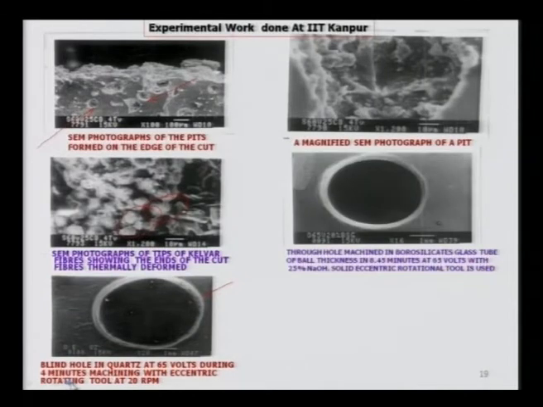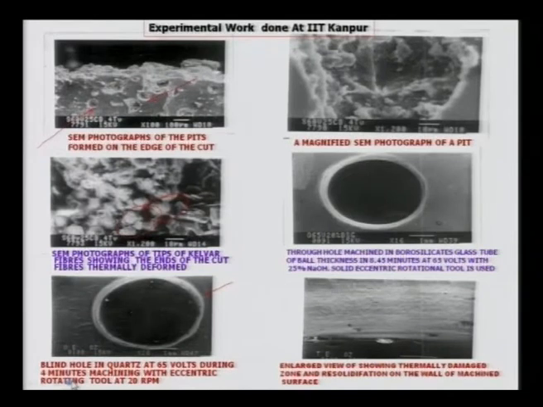This is another example of a through hole machined in a borosilicate glass tube, in 8.45 minutes at 65 volts with 25% NaOH as the electrolyte. A solid eccentric rotational tool is used. So, this has been cut as a hole.